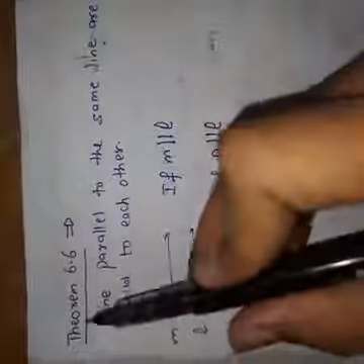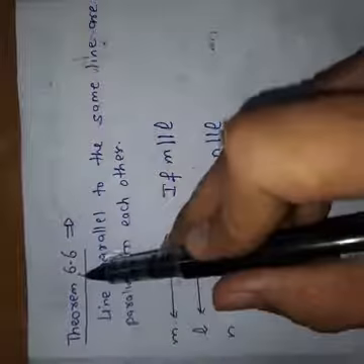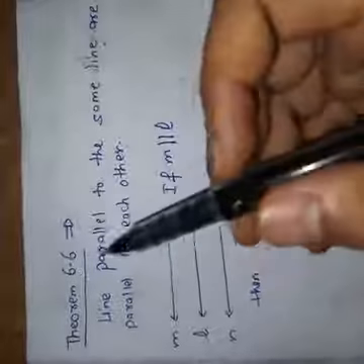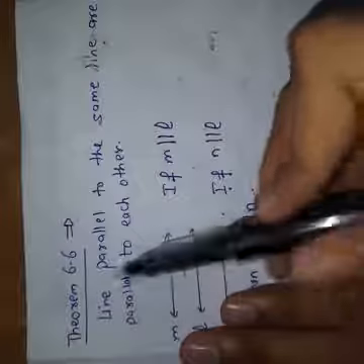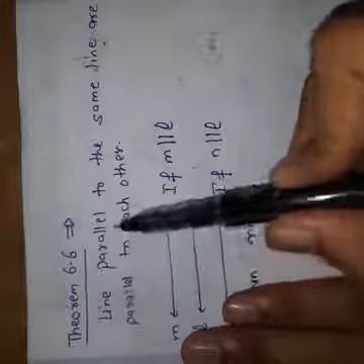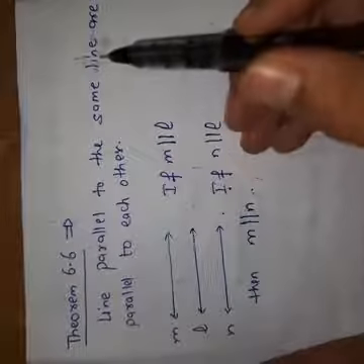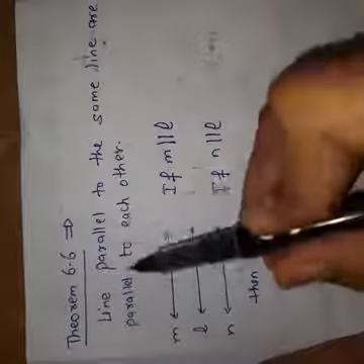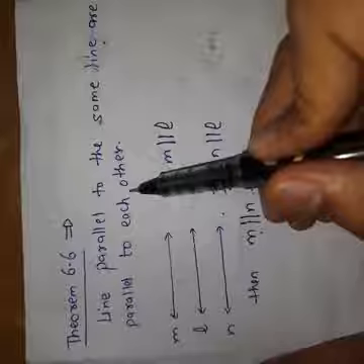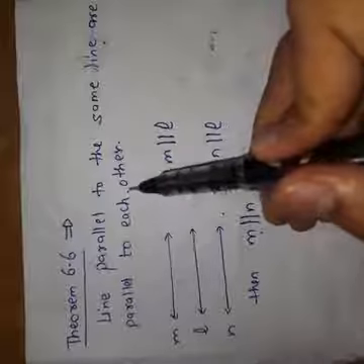Next, this is theorem 6.6. The statement of theorem 6.6 is: lines parallel to the same line are parallel to each other. What is the meaning of this statement?